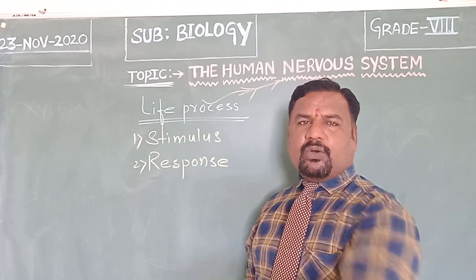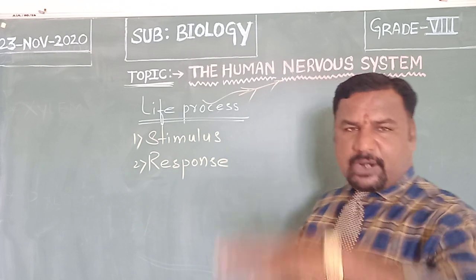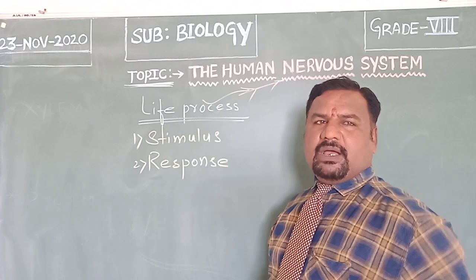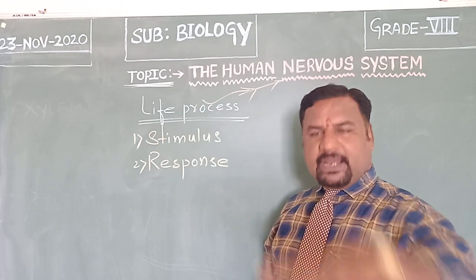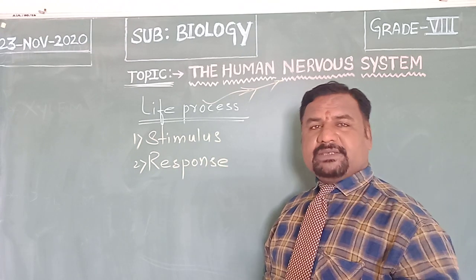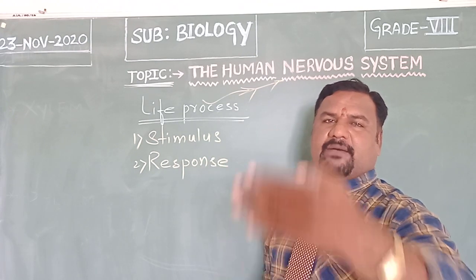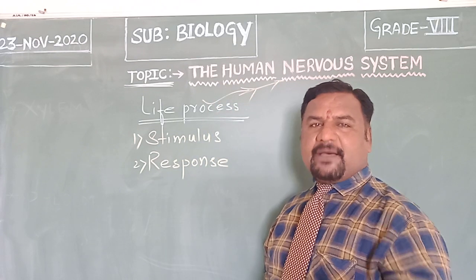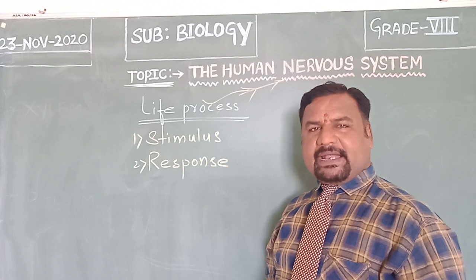If it is not removed, what happens? If it remains inside the body for a long time, it turns into a toxic substance. Therefore, it has to be removed at regular intervals. So during excretion, what happens? Removal, elimination of nitrogenous waste which is formed in the body as a result of several metabolic activities.